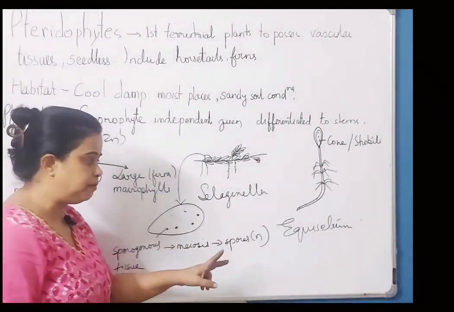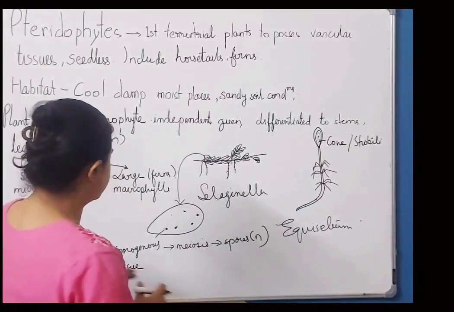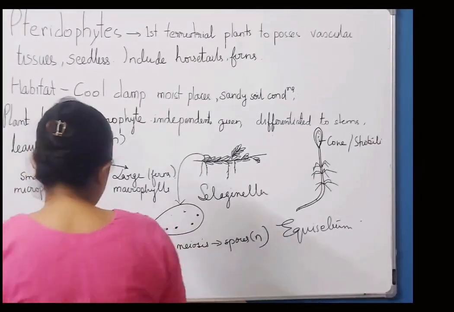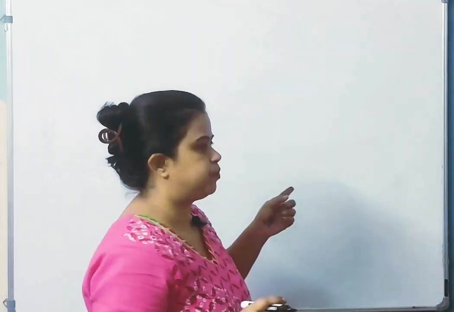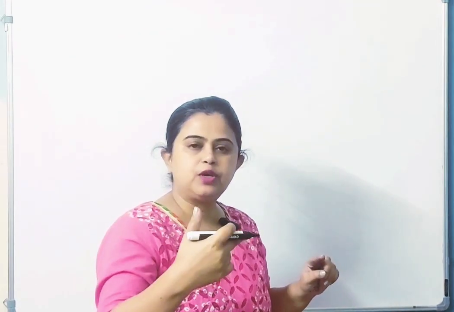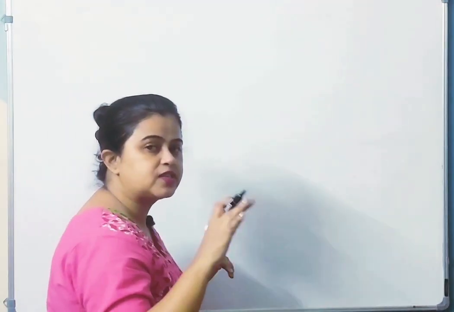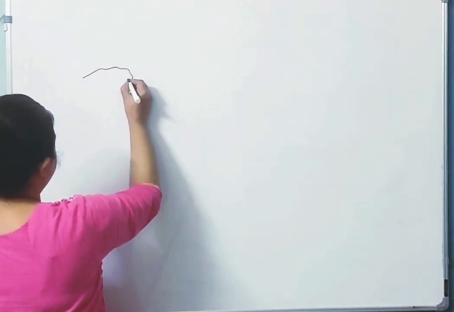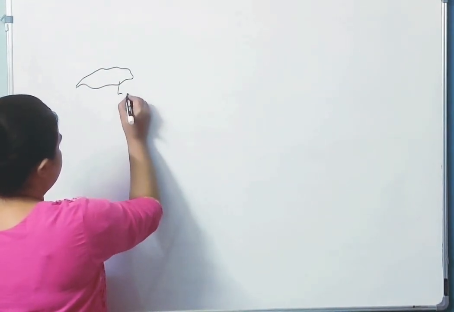There are two types. Some plants produce same spores, so they are homosporous. Some are heterosporous. Let me write it. Where should I write? मैं इसे मिटा देती हूँ. तो we have seen sporophytes में से meiosis हुआ, spores were released, they fall into the ground and they give rise to gametophyte, which is inconspicuous, मतलब बहुत ज्यादा prominent नहीं है, right? Structure called prothallus.